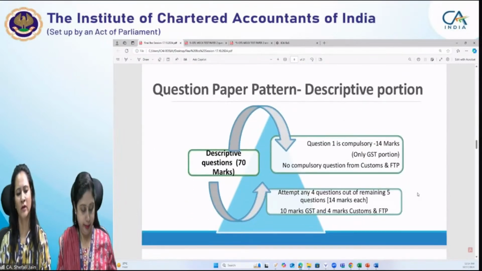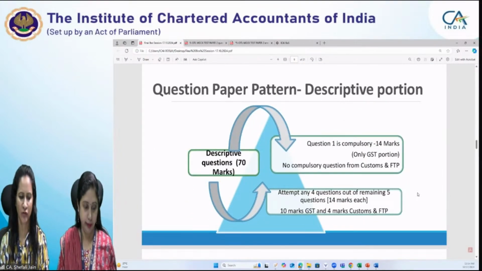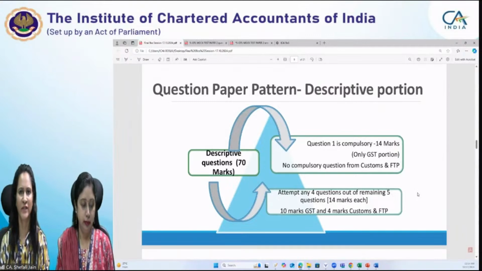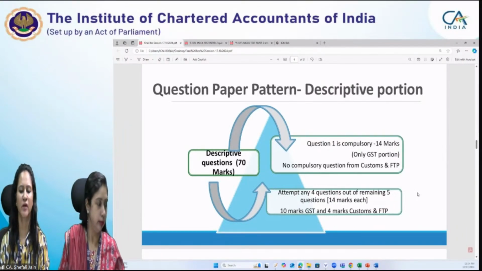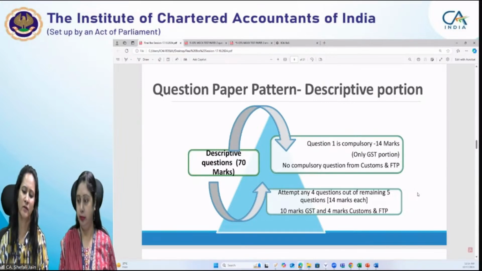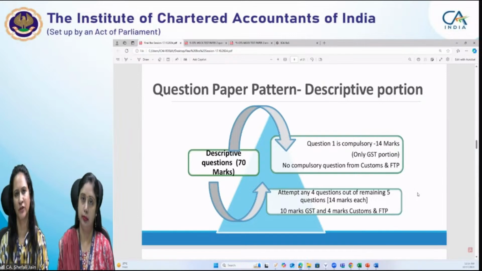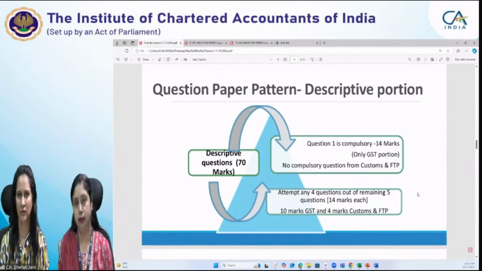Then coming to the question paper pattern of the descriptive portion, as we know, the descriptive portion carries the weightage of 70 marks. And out of 70 marks, question number 1 is compulsory. It carries 14 marks. And question 1 is only asked from the GST portion. So it may be noted that the compulsory question is only asked from the GST portion. It will not be asked from customs and foreign trade policy. It's an important point that you don't have any compulsory question from the customs portion. And we have the first question, which is compulsory.